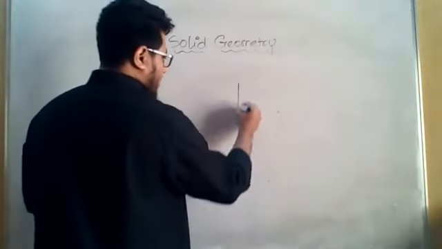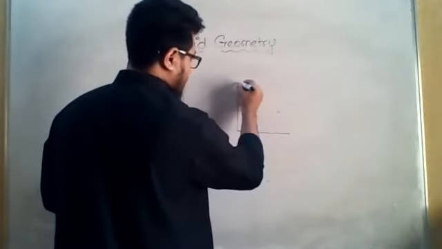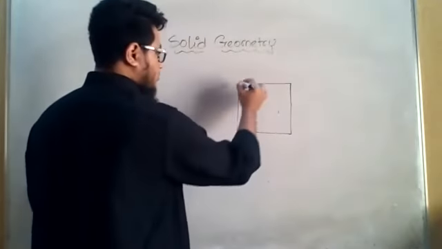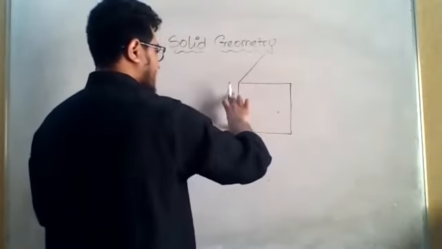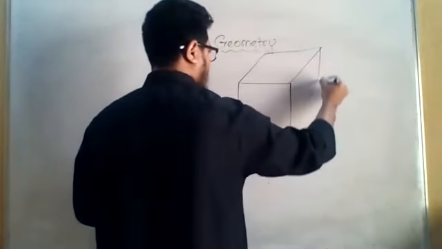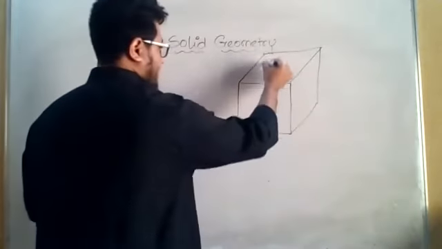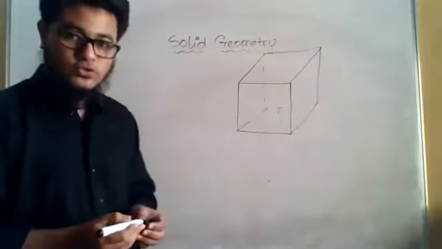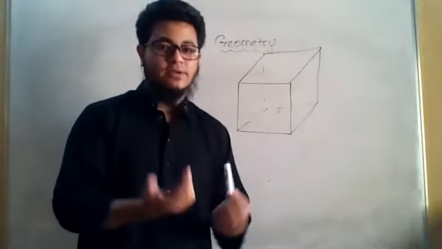So it might look a little bit like this. This length should be equal, and this length should be equal to this length also. So you can see that this is a box, but with the same length, breadth, and height.